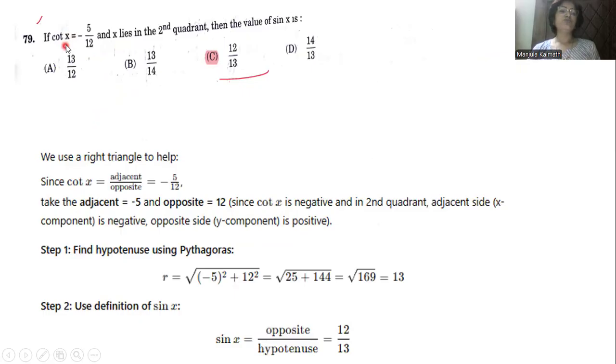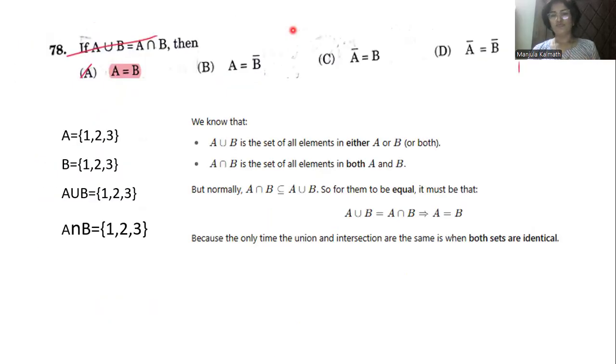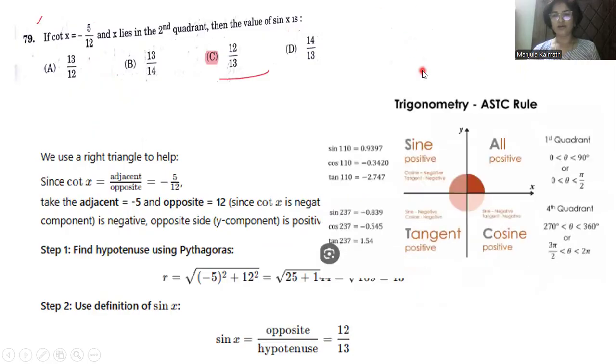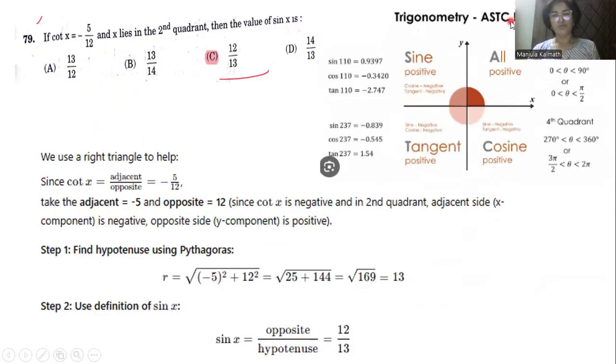The next one is, if cot x equals minus 5 by 12 and x lies in the second quadrant, then the value of sin x is. Once again here we have to follow the given rule, that is the ASTC rule: all positive, sin positive, tan positive as well as cos positive. So in this, we use a right triangle to help.